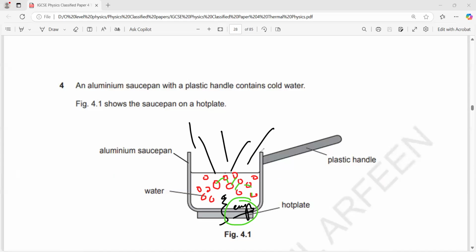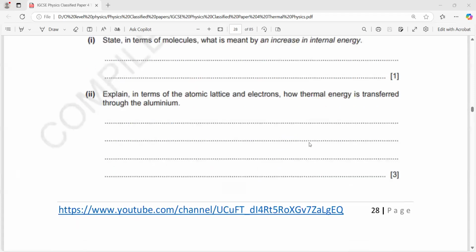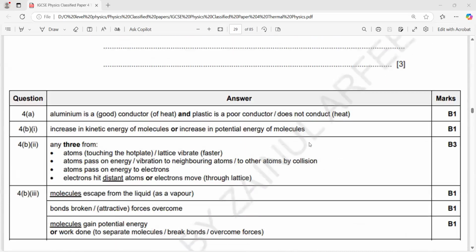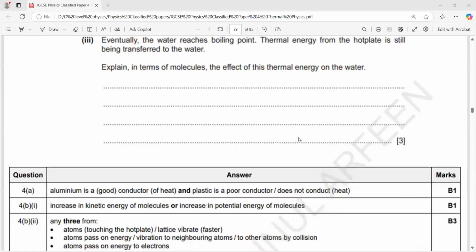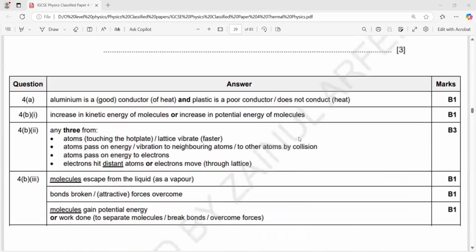So what are the points we'll include? We'll mention the energy supplied is used to break the forces of attraction or the bonds between the molecules. And it's 3 marks. So how do you explain? 1 mark, bonds broken, attractive forces overcome. 1 mark, the molecules escape from the liquid. And 1 mark, molecules gain potential energy.